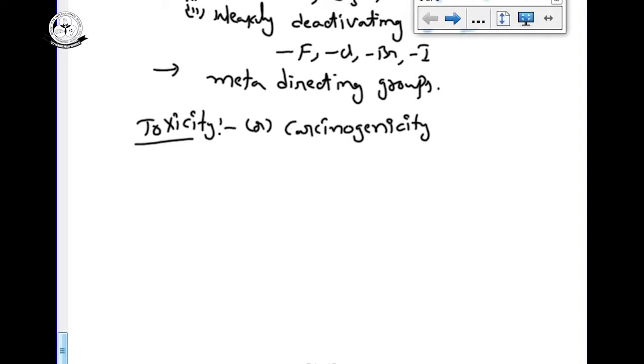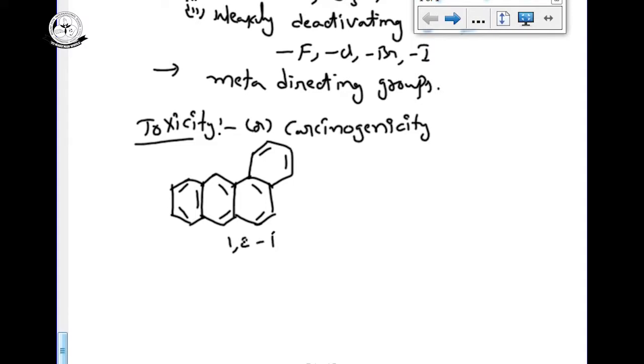Nowadays we generally see that tobacco can cause cancer. Tobacco, coal or petroleum products are cancer causing agents. So the most important cancer causing agents are like this.